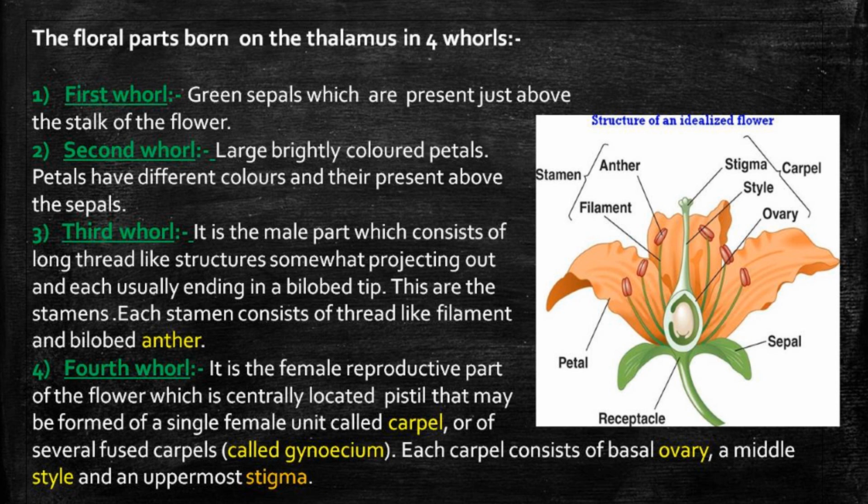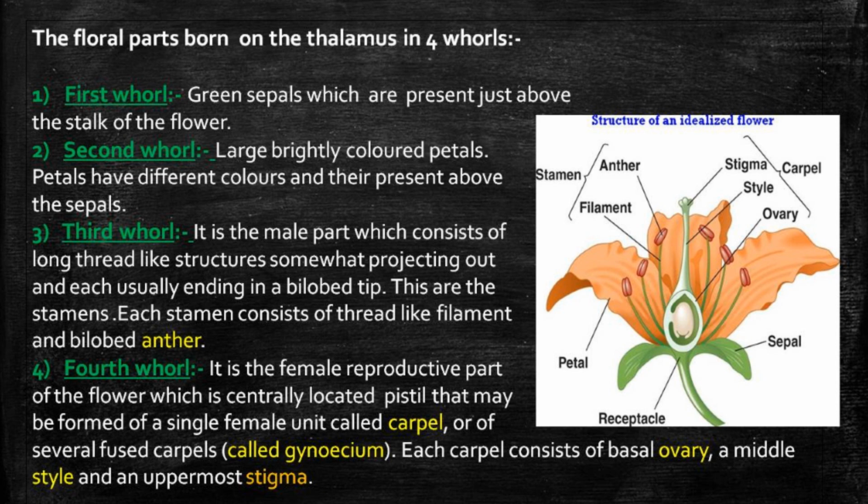First whorl, the green sepals which are present just above the stalk of the flower. You can see in the diagram which part is called the sepal. Second whorl, large brightly colored petals which have different colors and they are present just above the sepals. We have seen varieties of colors in the varieties of flowers.